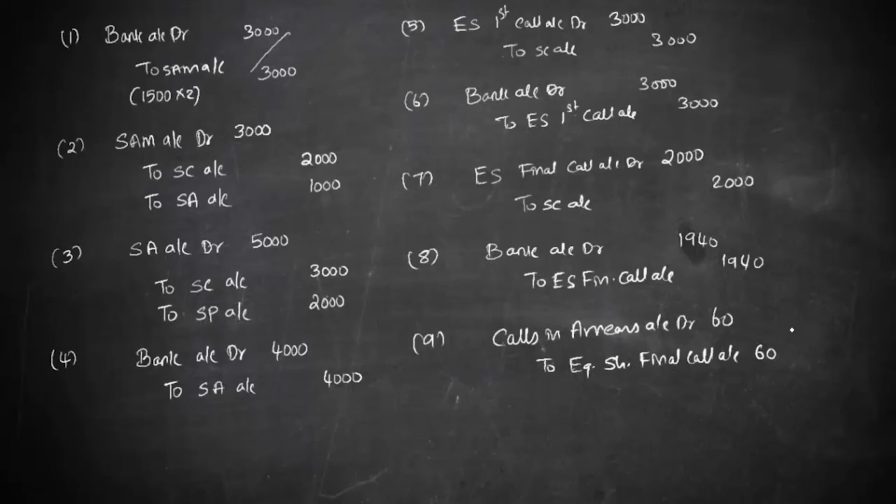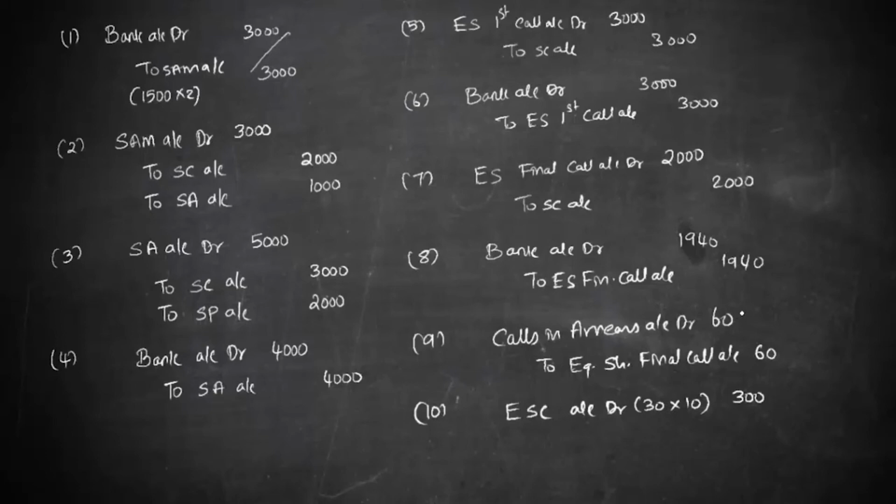The company is going to go for forfeiture. It means they would have debited this for the entire face value, that is 10, and that should be cancelled. So the entry is going to be equity share capital account debit with respect to those 30 shares which are being forfeited, that is 300.